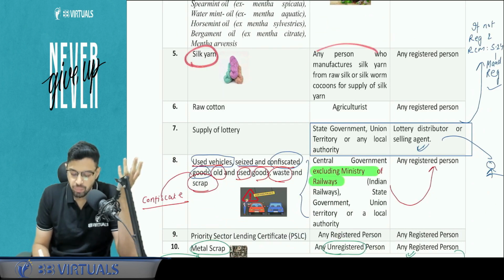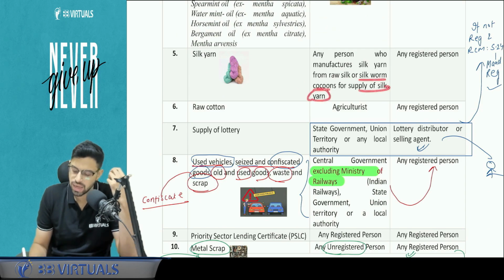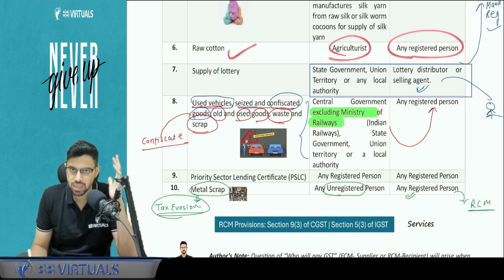Next, silk yarn producer. Who is the producer? Manufacturer of the silk yarn from the raw silk or the sericulture process that is being done. So silkworm cocoons for the supply of silk yarn. Again, recipient is a registered person. Raw cotton, same, agriculturist to registered person.